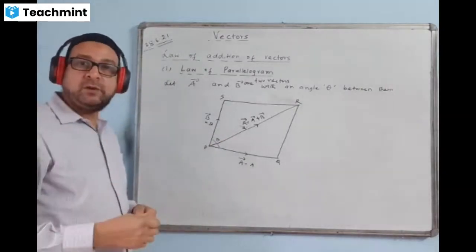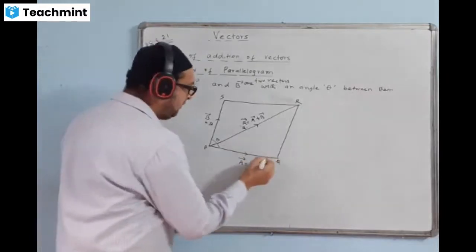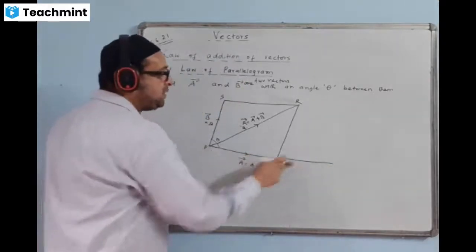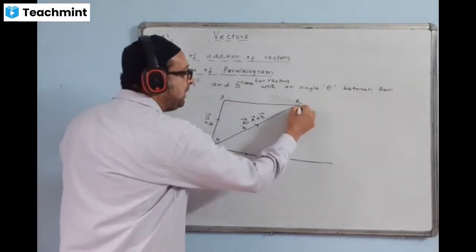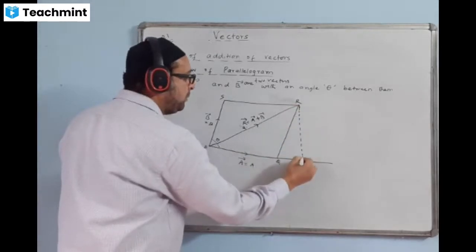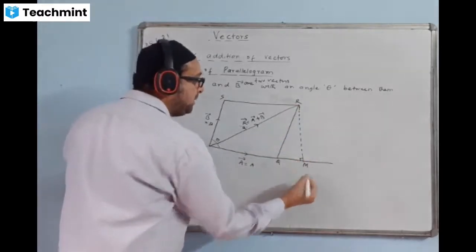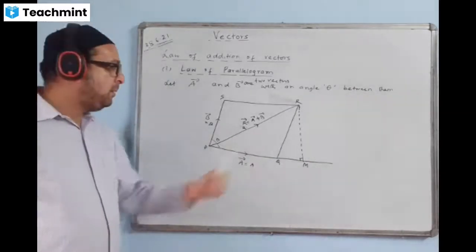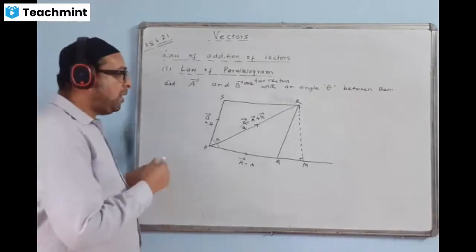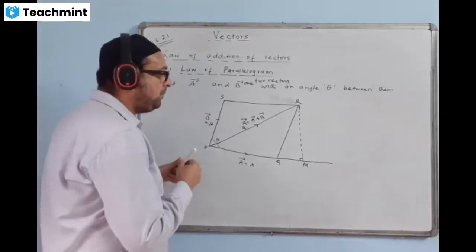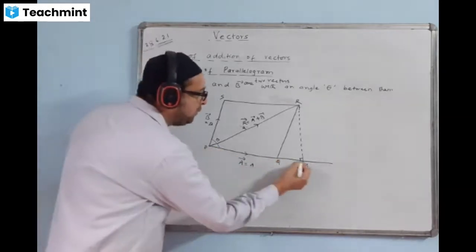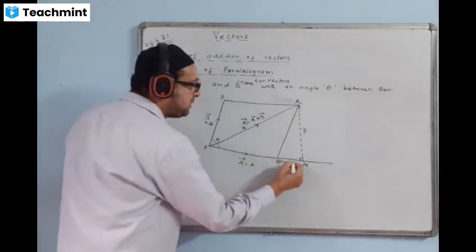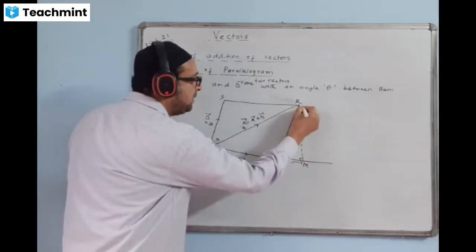What is the value of the magnitude R? For that, I will extend the line PQ and drop a perpendicular from this point, and I give the name of the perpendicular as RN. Now this distance QM I take as X, and this distance I take as Y.